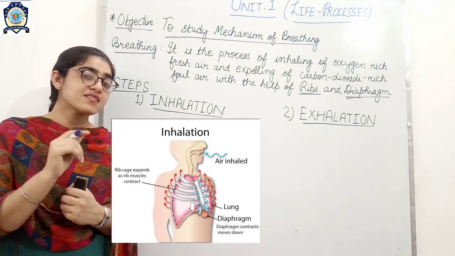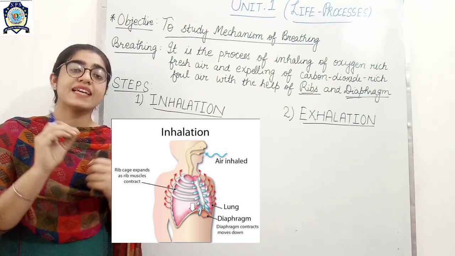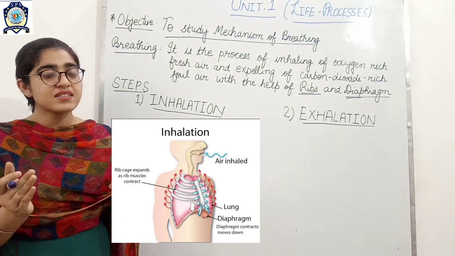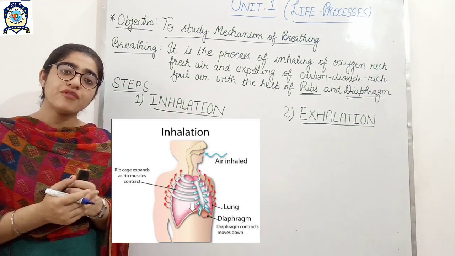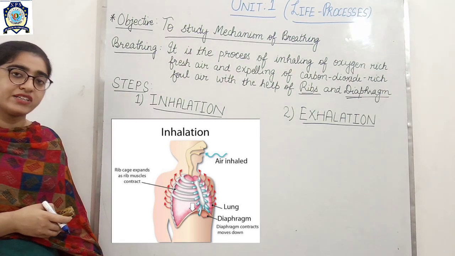One component we have studied, alveoli, is the site of gaseous exchange. And how does gaseous exchange occur? By the process of diffusion. So this was all about inhalation.